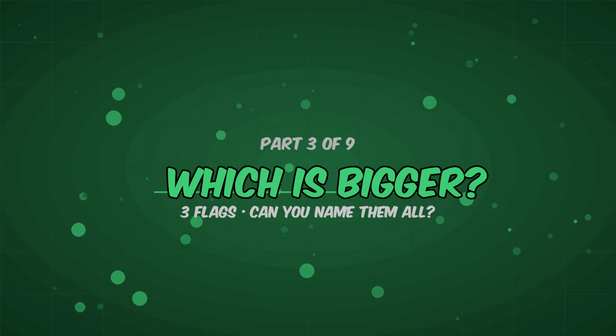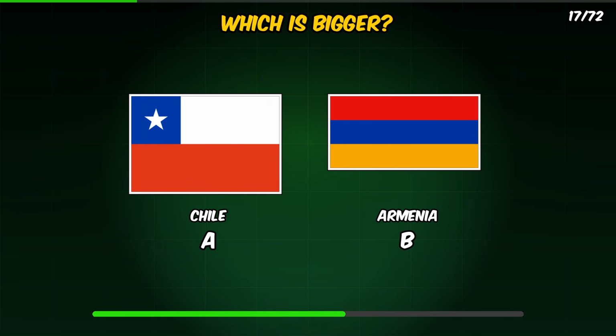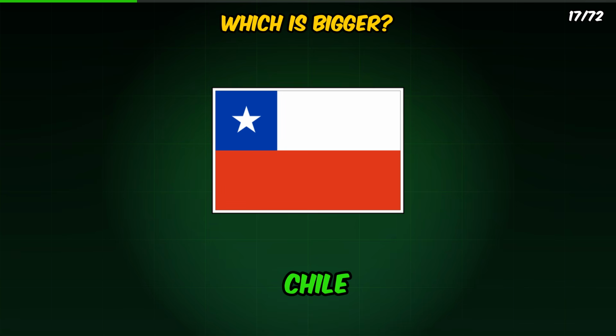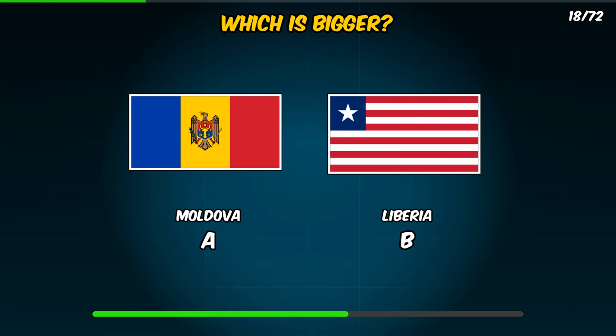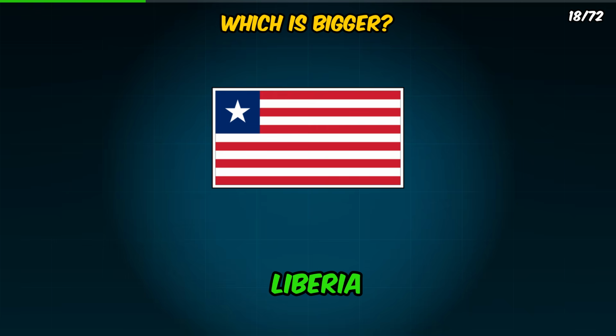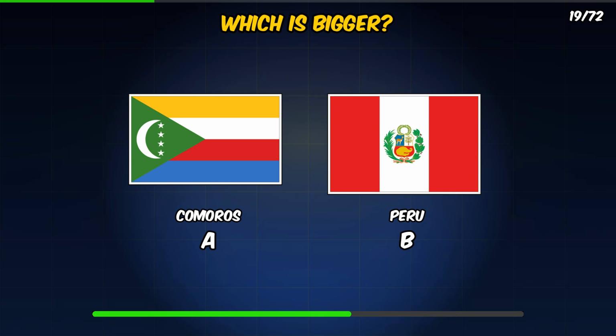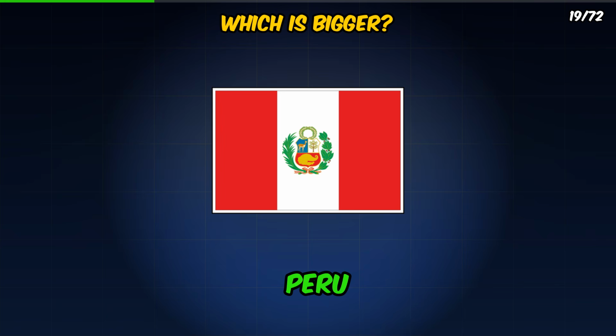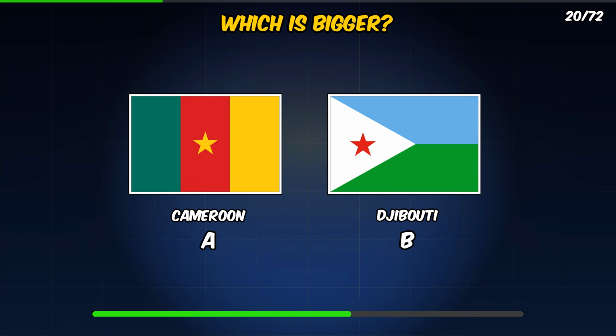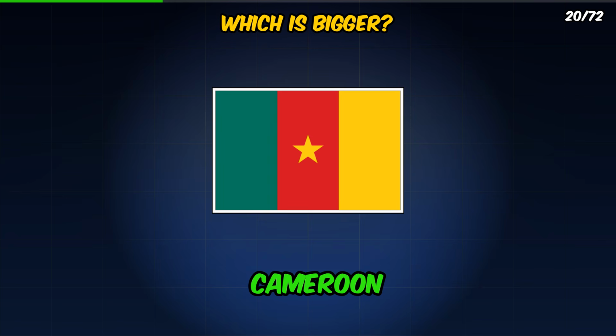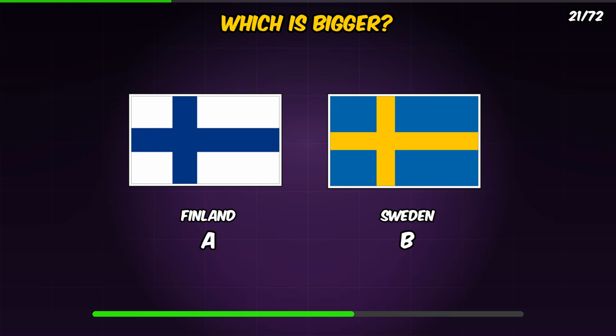Which is bigger? Which country is bigger? It is Chile. Which country is bigger? It is Liberia. Which country is bigger? It is Peru. Which country is bigger? It is Cameroon.